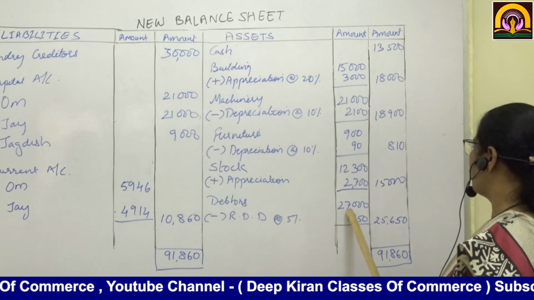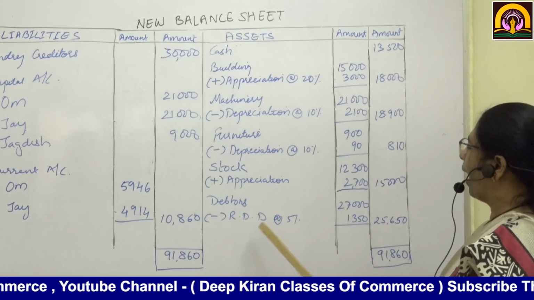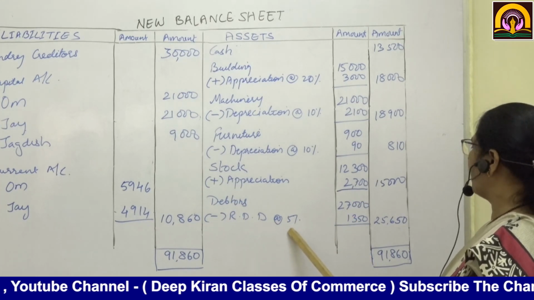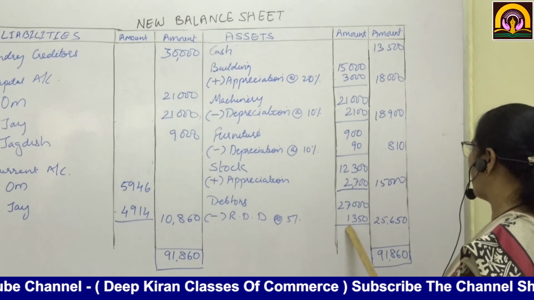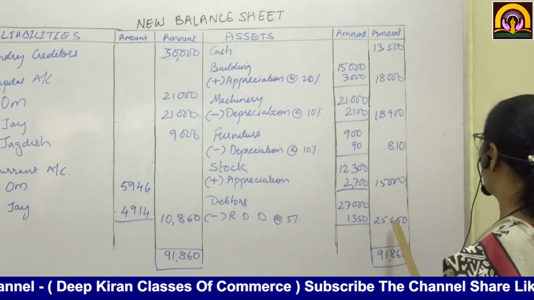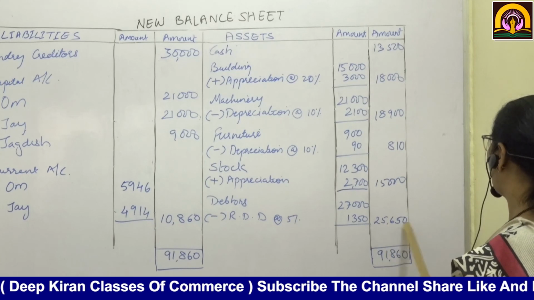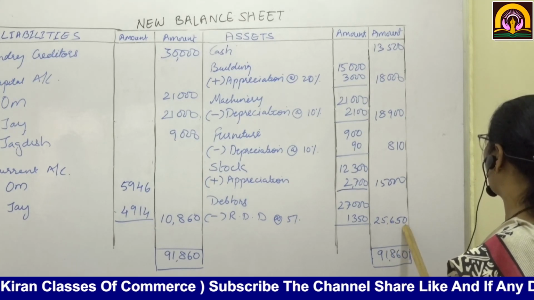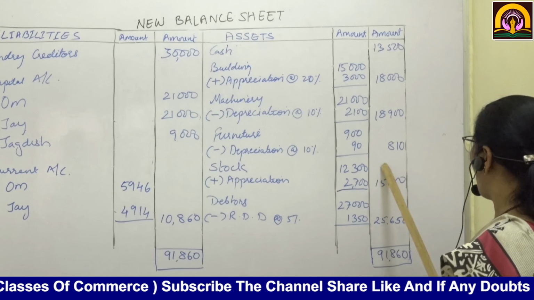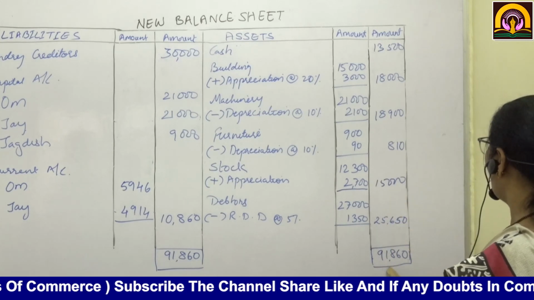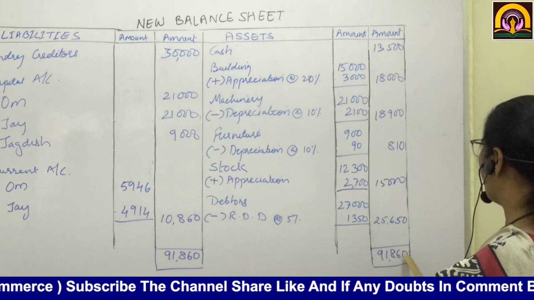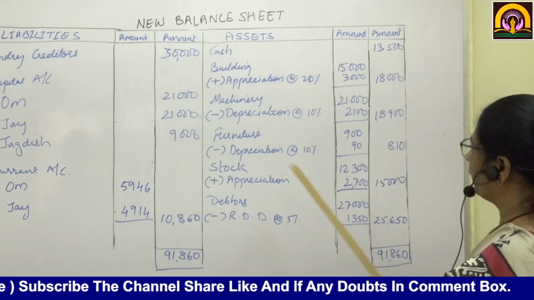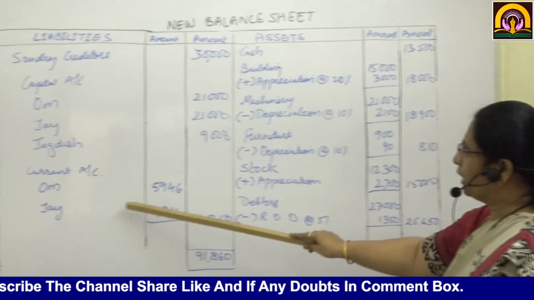Then debtors 27,000. RDD is to be maintained at 5%, that comes to 1,350. So outer column 25,650. Now if you total up all this, it will come to 91,860.